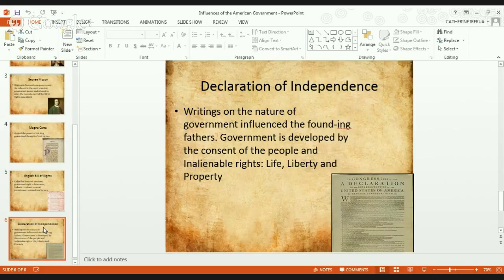But this document basically said, look, we've had enough of your government oppressing us here in America. We're tired of it. We want a government by the people, for the people. It has to consist of people's rights, and there has to be a guarantee of inalienable rights for all men. Life, liberty, and property.